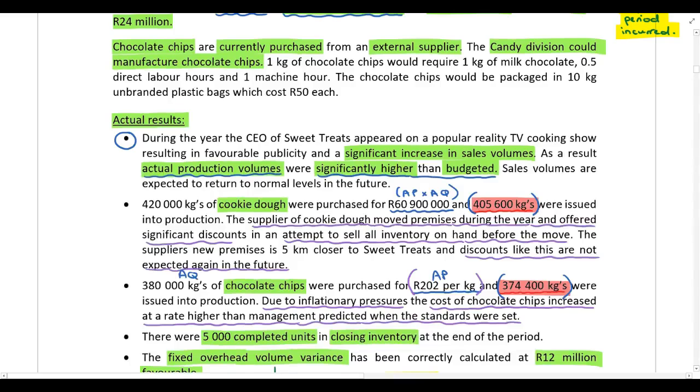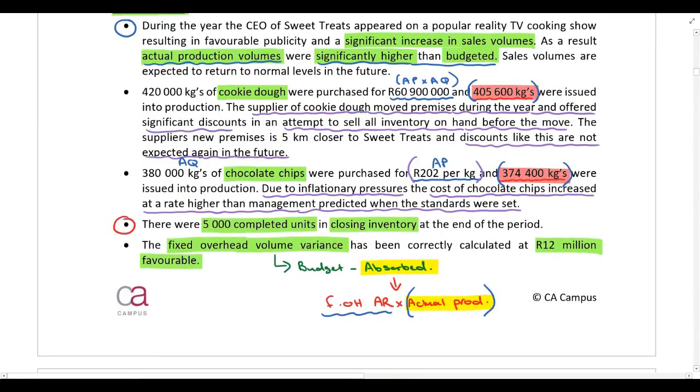Now, you were specifically told that there were 5,000 completed units in closing inventory at the end of the period. So when the division valued the closing inventory, they would have valued it in terms of IAS 2. They would have included direct material, direct labor, variable overheads, and fixed overheads in the value of closing inventory. When they performed that calculation, they would have included fixed overheads at a rate of 120 Rand per unit, because that's the fixed overhead allocation rate that we calculated.